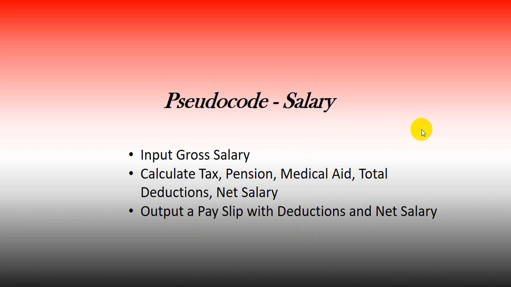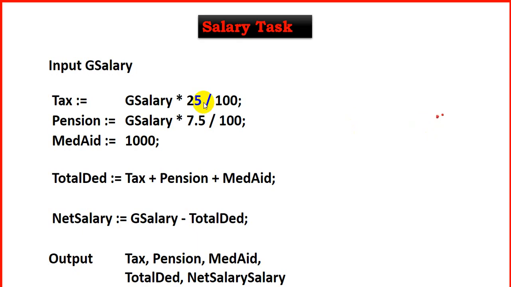Going to the pseudocode that you did, we'll look at the pseudocode for this task. Input G salary for gross salary. Tax is equal to gross salary times 25/100, which is 25%. Pension is assigned gross salary times 7.5 divided by 100. Medical aid is set at 1,000 Rand, and the total deductions is assigned tax plus pension plus medical aid, your 3 deductions. And to calculate your net salary, you have to take your gross salary, subtract your total deductions.